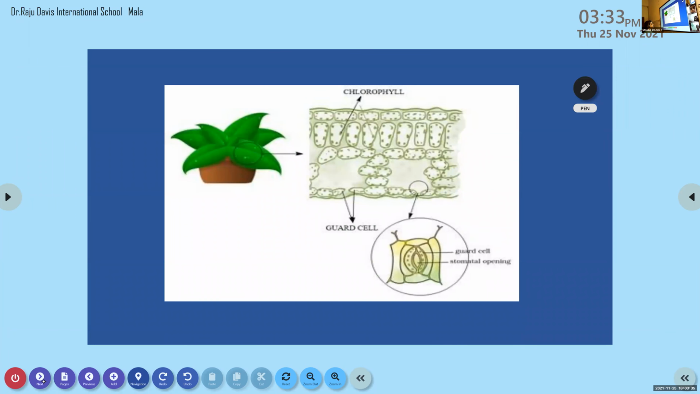So here you can see the stomata, and the stomata is covered by a type of cell. Did you remember its name? Guard cell. Okay, the stomata is surrounded by, or covered by, a type of cell that is known as guard cell.